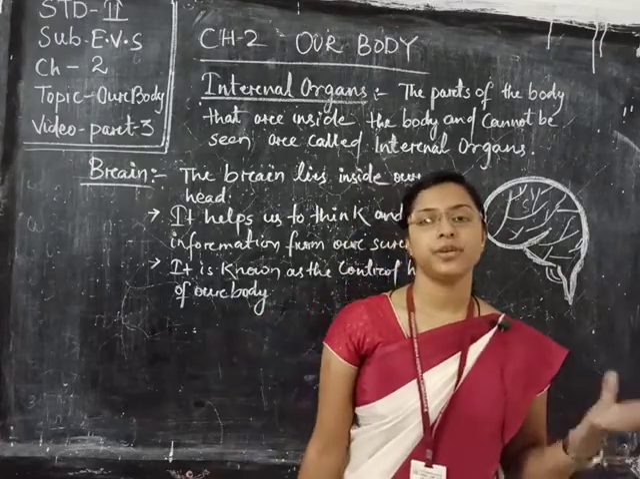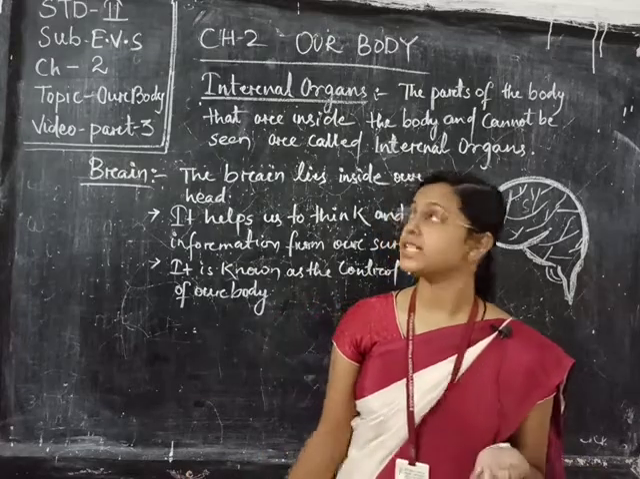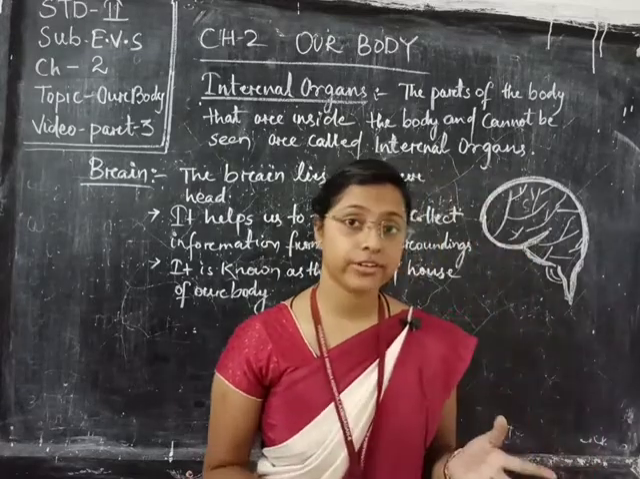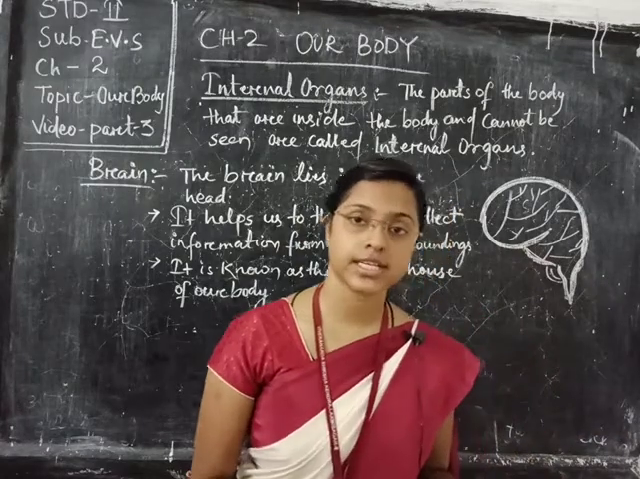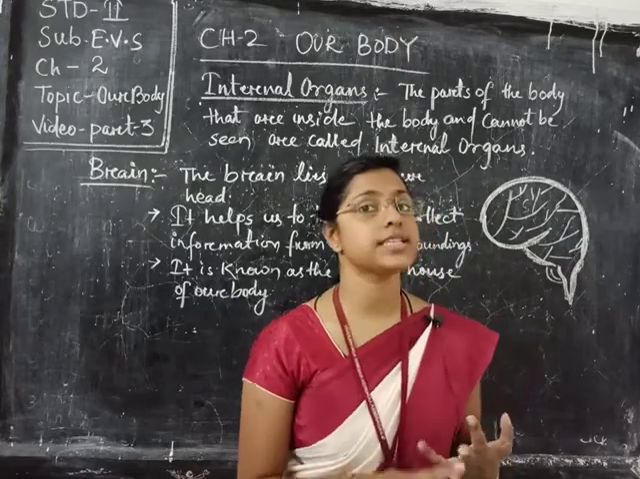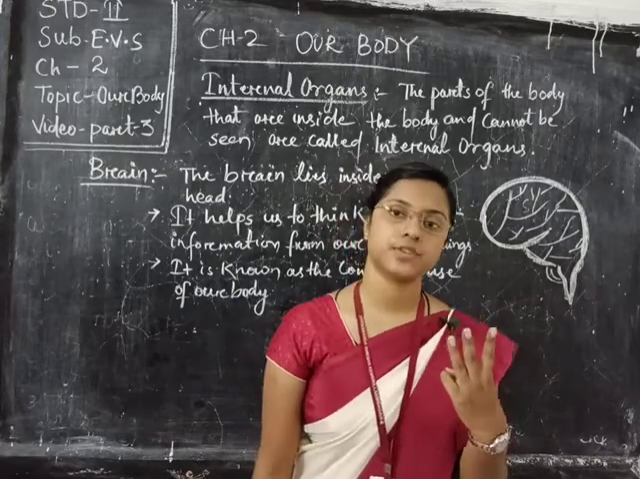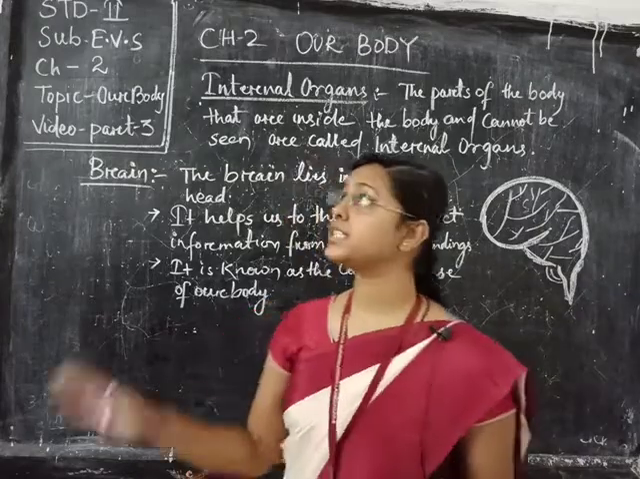Okay. So in previous classes we have read about chapter number 2, that is our body. What we have read now about organs, what is an organ and how many types of organs are there. So we have read that external organs, internal organs and sense organs, means 3 types of organs are there. So today we will briefly read about internal organs.